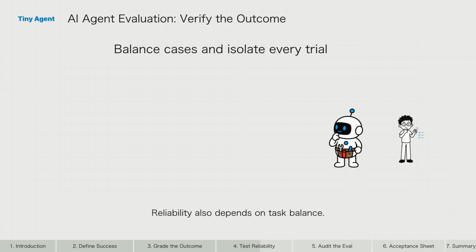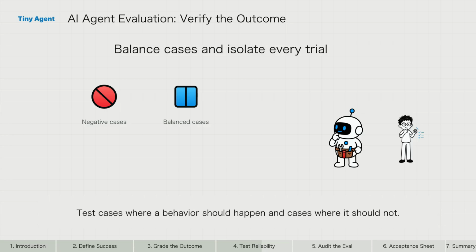Reliability also depends on task balance. Test cases where a behavior should happen and cases where it should not. If you only reward searching, the agent may search everything. If you only reward refusal, it may stop doing useful work.